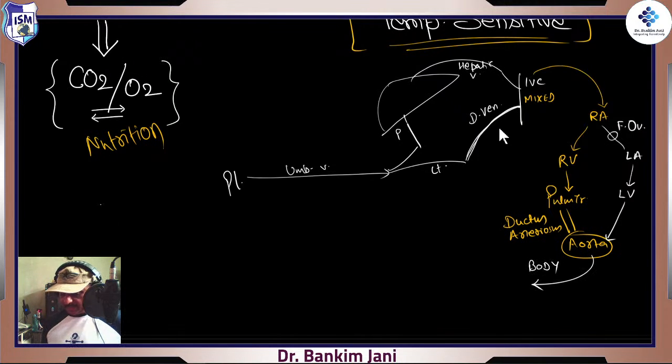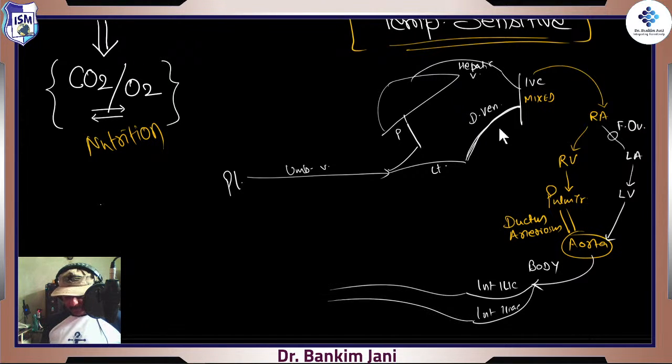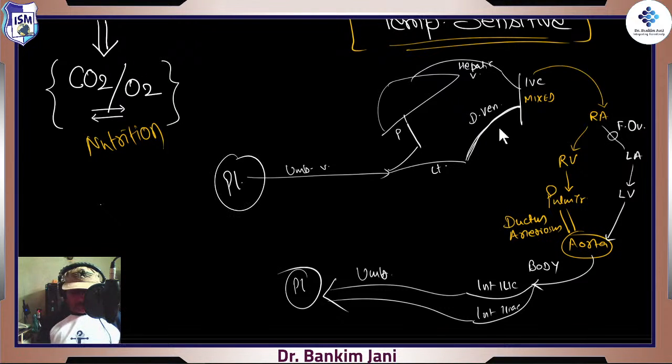The rest of the arteries, though they are fine, but then there is the internal iliac, right and left, and they will be going into the form of umbilical arteries, and then it will finally end up in the placenta, right? So that's how this circulation goes, and over here the placenta.